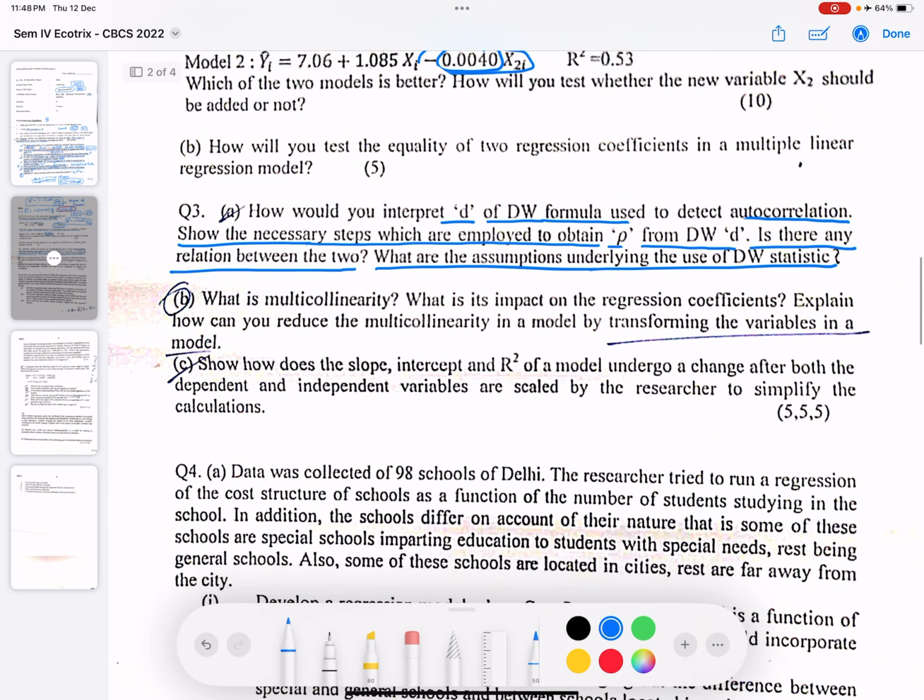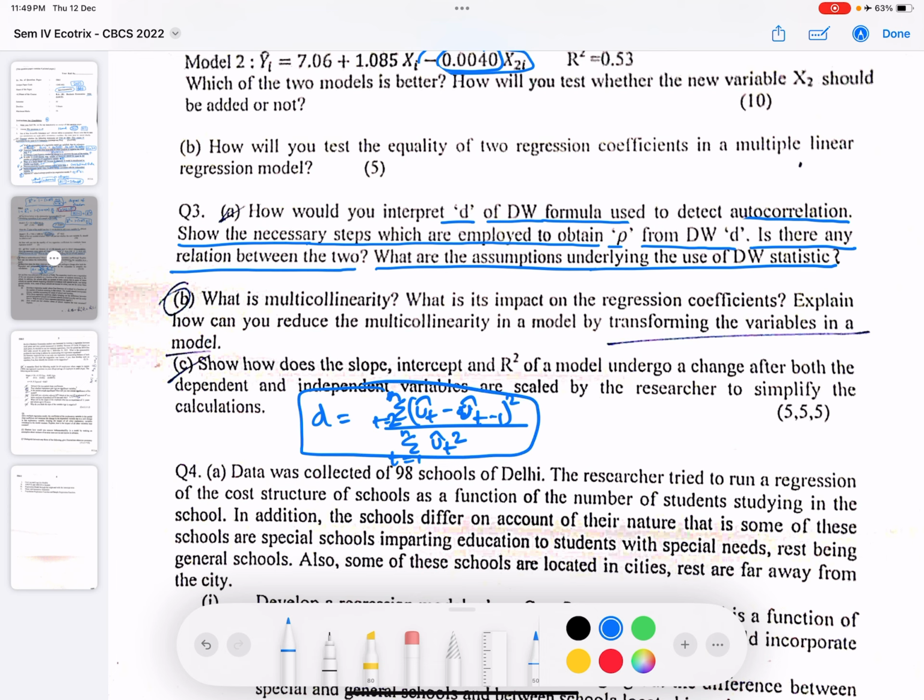So the Durbin-Watson is summation (ut hat minus ut minus 1 hat) whole square, t equals 2 to n, upon summation ut hat square, t equals 1 to n. So this is the Durbin-Watson statistic which is being asked in the question.